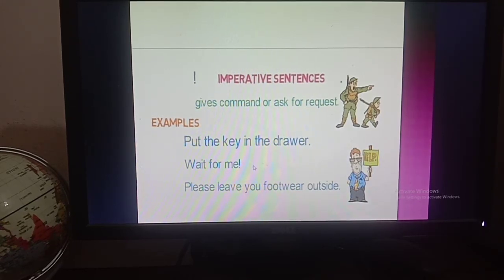Actually we do not use an exclamation mark in an imperative sentence, but when you are saying something to someone earnestly, then there will be an exclamation mark, but this is very rare. Okay, you can just skip this example. Okay, so for an imperative sentence you have to remember that it gives us